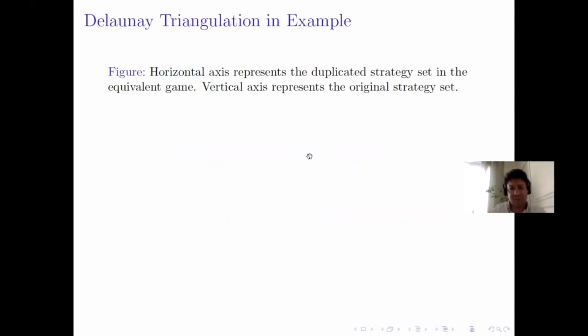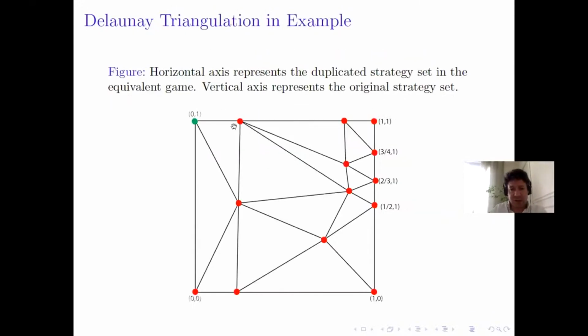Somehow what we have is something like that. Our game strategy set is this one, our example of the symmetric game with symmetric equilibria. Player one, for example, has strategy set [0, 1]. We add to it a duplicate strategy, which is the strategy of the next player to him. Now we have the strategy set, which is the square, the strategy set in the game G tilde.